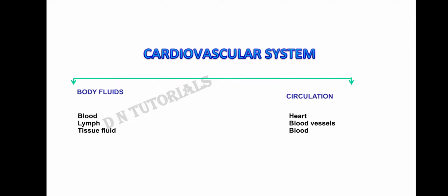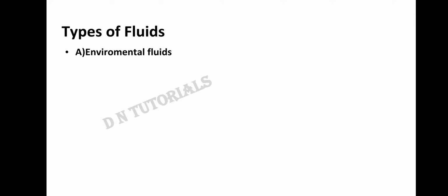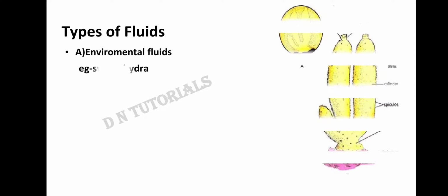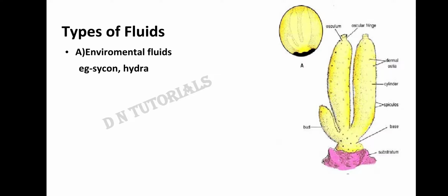So before starting with the circulation, first I want to explain to you about the two types of fluids. There are basically two types of fluids. The first one is the environmental fluid. Environmental fluid is present in all those organisms that do not have an internal fluid. Right? So these organisms are sycon or hydra. We all have learned in class 9 that sycon belongs to phylum Porifera and hydra belongs to Coelenterata.